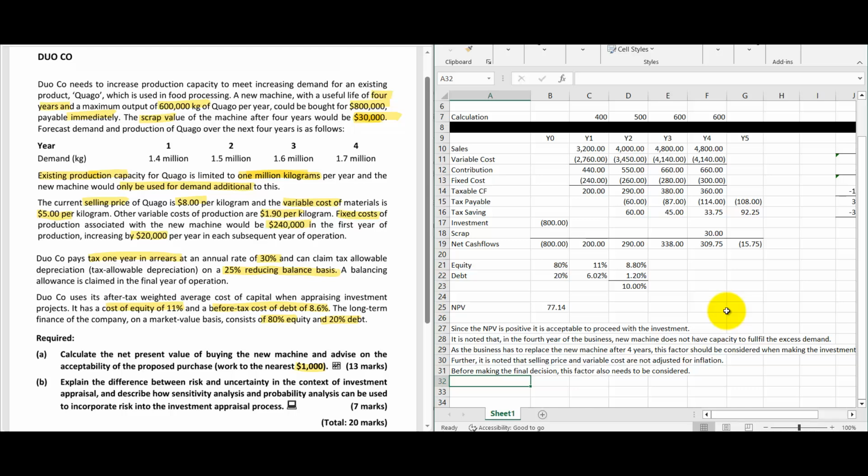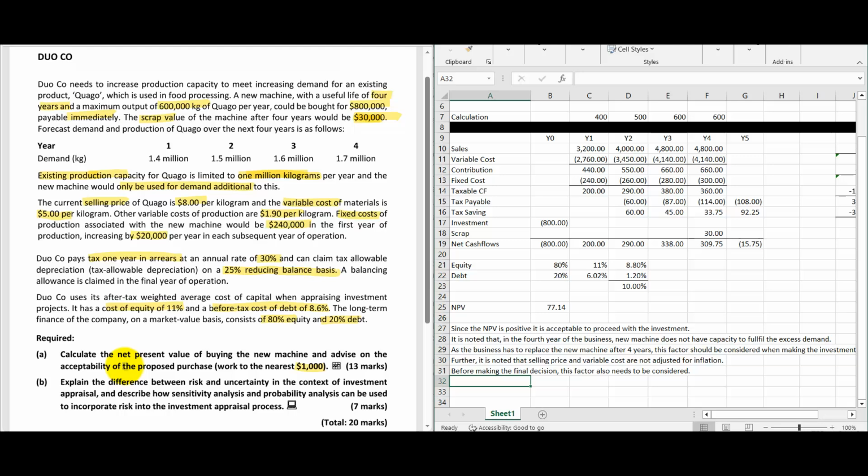So in simple terms, as a summary, when you are writing the comment for this particular question, don't just write since the NPV is positive, it is acceptable to proceed with the investment. Because in this particular investment appraisal, a lot of other factors that we have to consider are not considered. So point out those problems also, then you will be able to go for the perfect mark for this particular question.